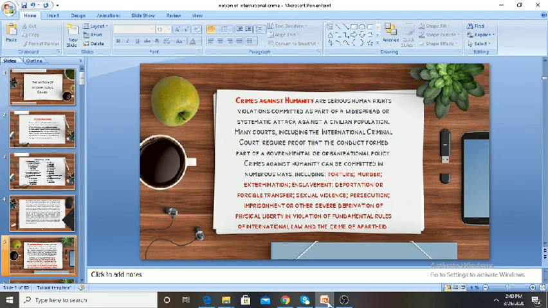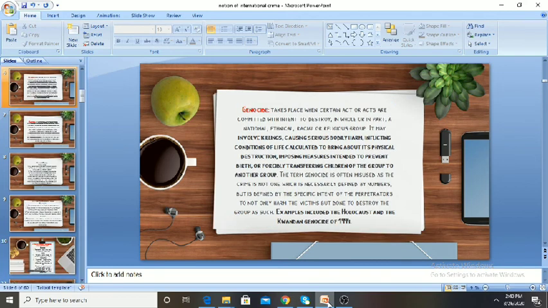that it includes torture, murder, extermination, enslavement, deportation or forcible transfer, sexual violence, persecution, imprisonment, or severe deprivation of physical liberty in violation of fundamental rules of international law, and the crime of apartheid, that is racism.